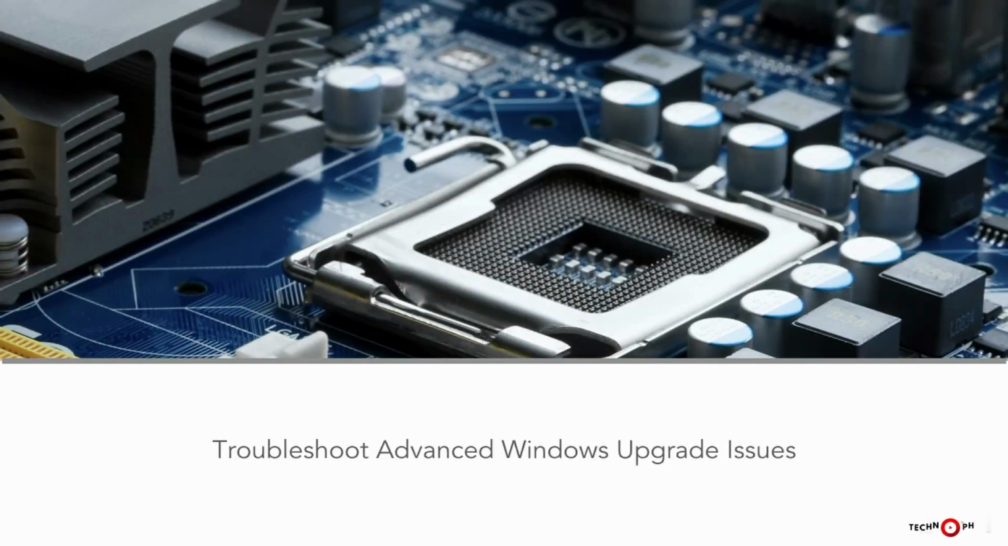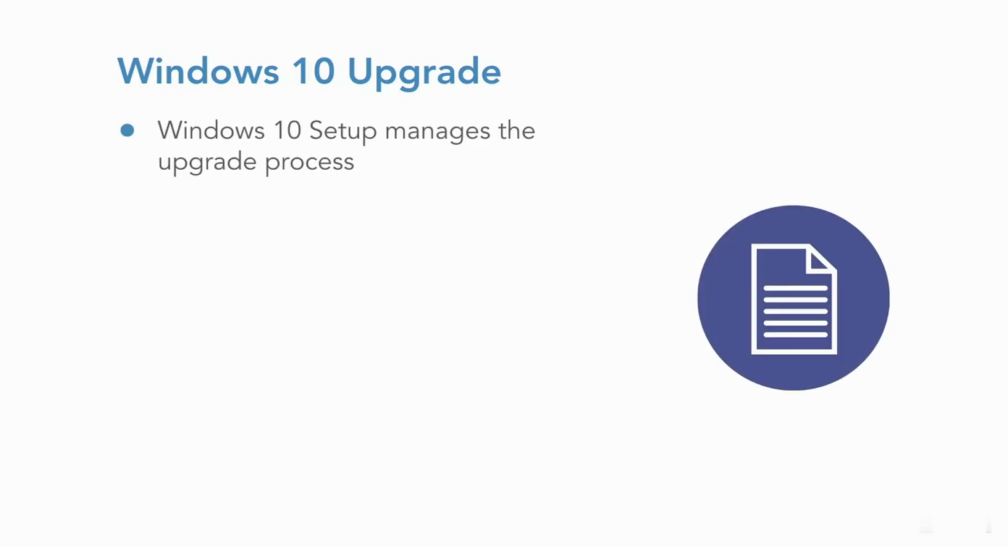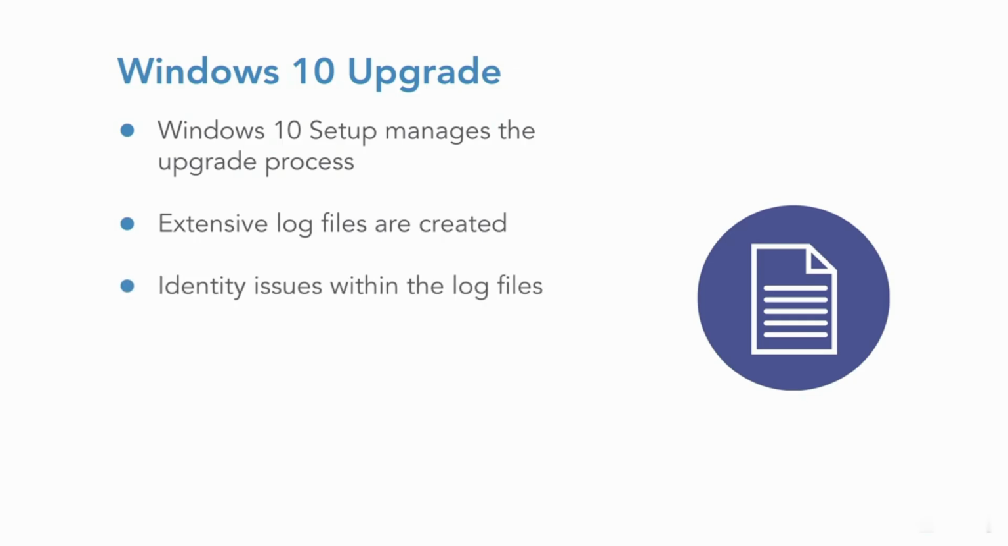Let's now look at the upgrade process in more detail and review how you can troubleshoot it and what you can do if you don't see any stop error codes. That upgrade process is managed by the Windows 10 setup program, and during the upgrade process, the Windows 10 setup program writes extensive log files. You can and should interrogate these log files to identify the causes of the upgrade failure.